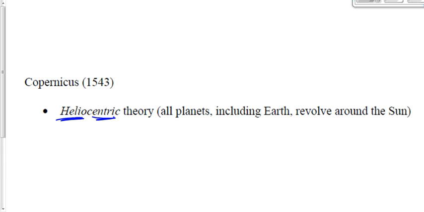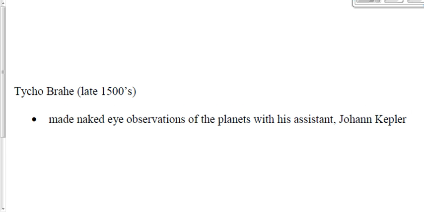Let's fast forward a few more years here now. Still same century, latter part of the 16th century, to a guy named Tycho Brahe. Tycho Brahe made some observations. He didn't really do anything with those observations. He just made some observations with an assistant of his named Johann Kepler. He's going to be an important guy in just a moment here. Made observations of the stars and the planets, measured angles and times and distances and so on and so on and so on. Didn't do anything with it, but laid the foundation for some things that Johann Kepler did later on after Tycho Brahe died.